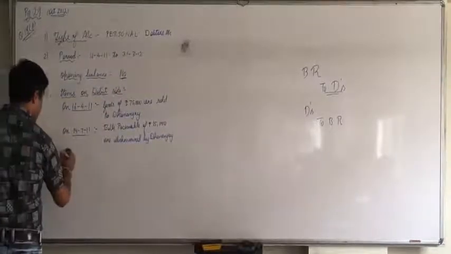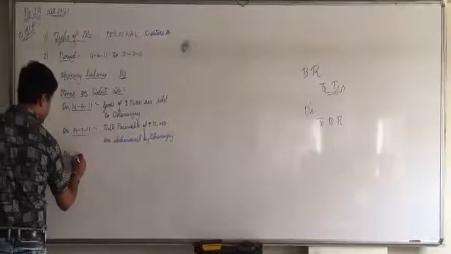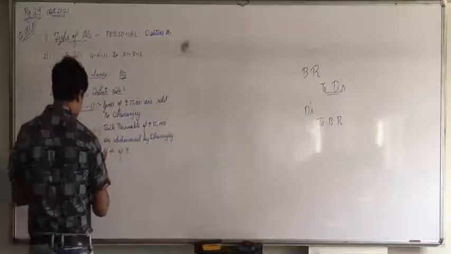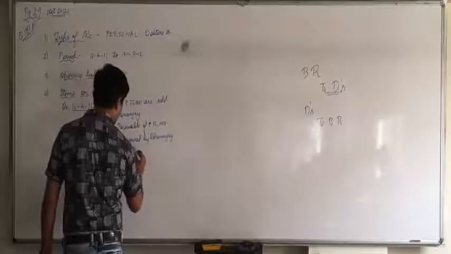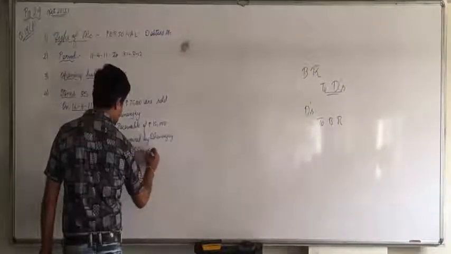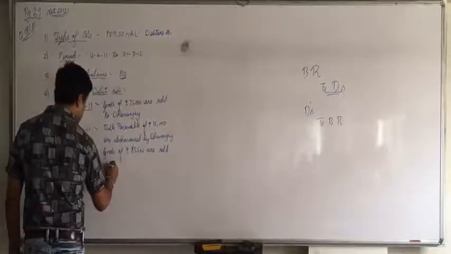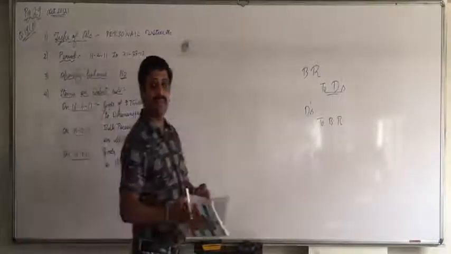On 25/9/11, goods of rupees 85,500 are sold to Dhananjay. Are you all clear with this?